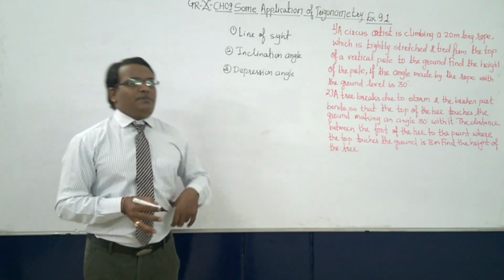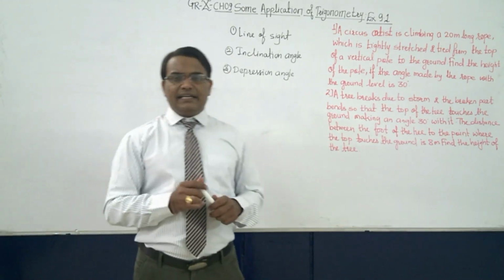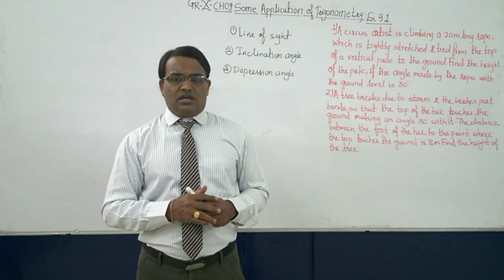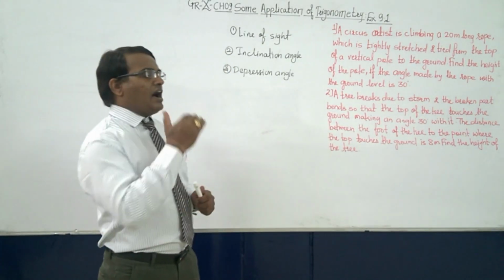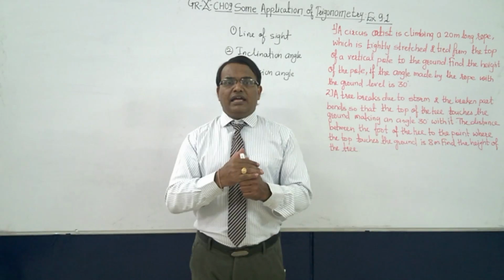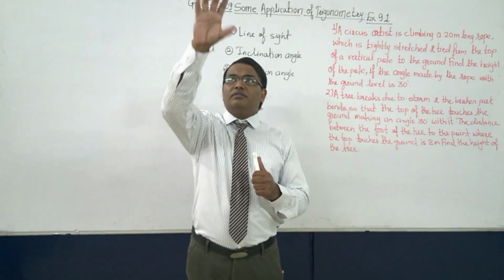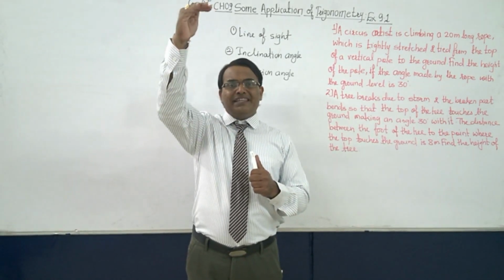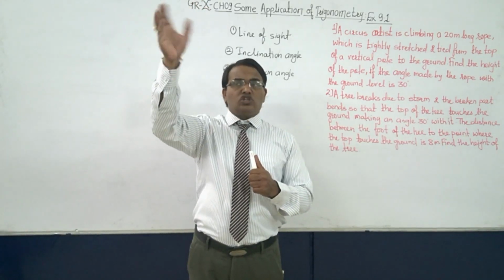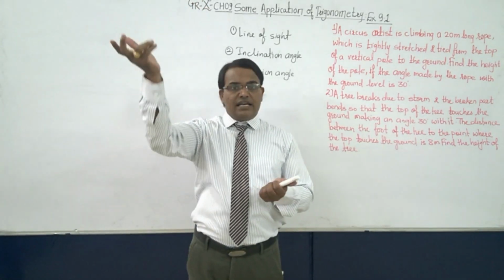This chapter is basically about the eyesight and the object. Suppose I am looking at a balloon up in the air, or a kite, or an aeroplane, or a star, anything.